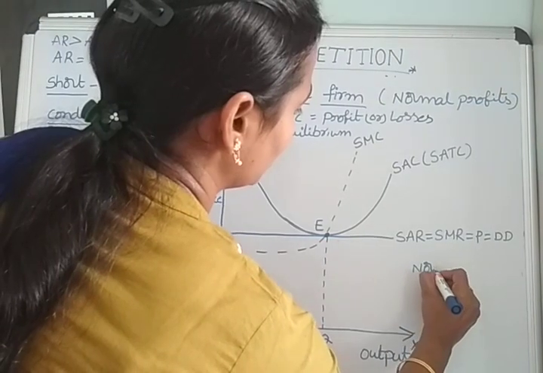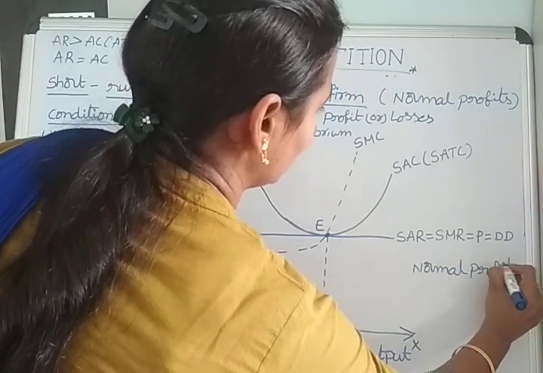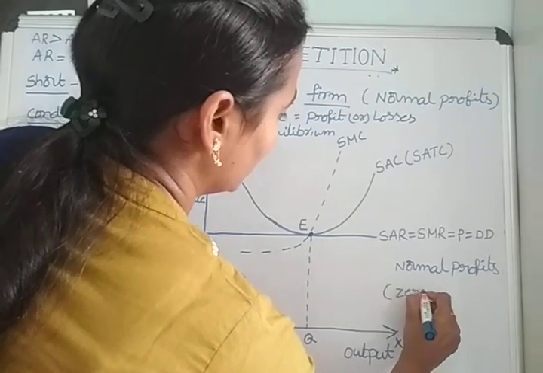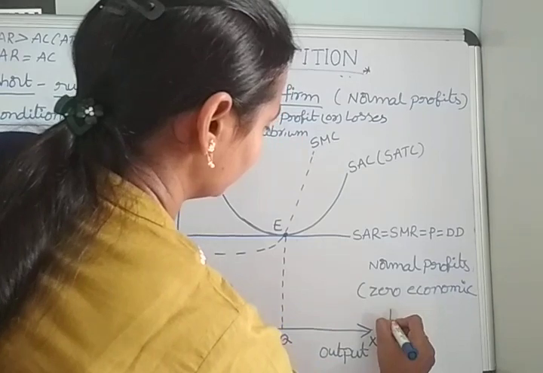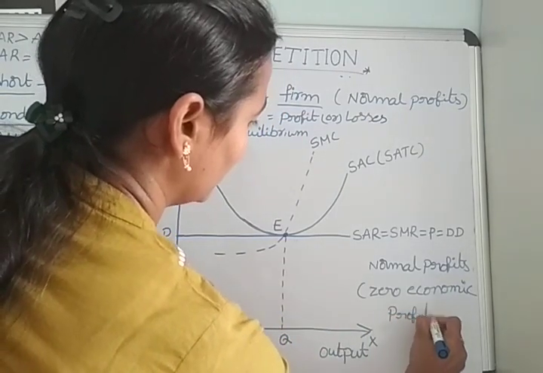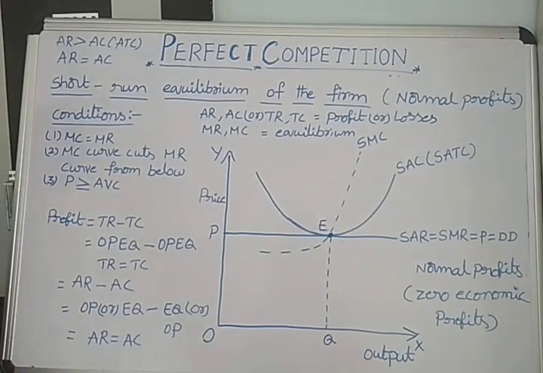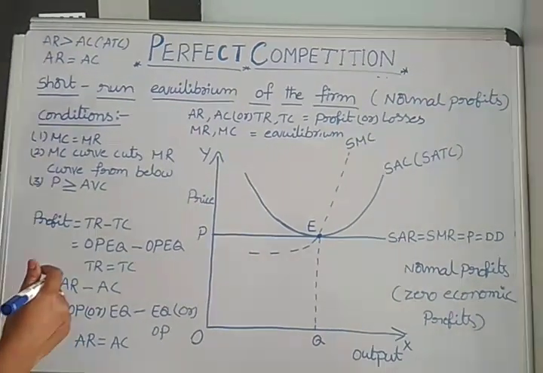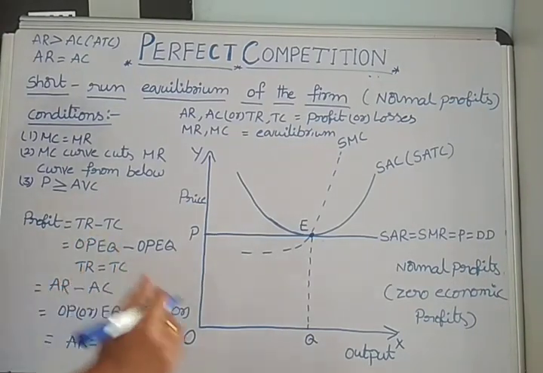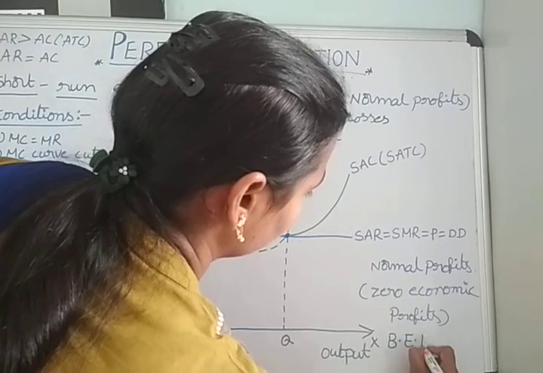These normal profits are also called zero economic profits. Where the firm reaches this equilibrium position, we can call it the break even point. So normal profits is also called BEP.